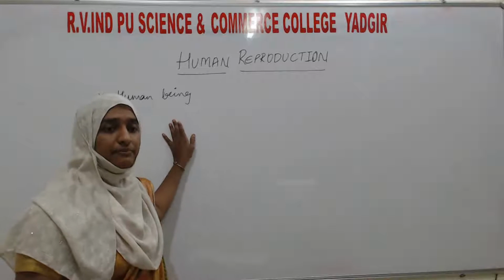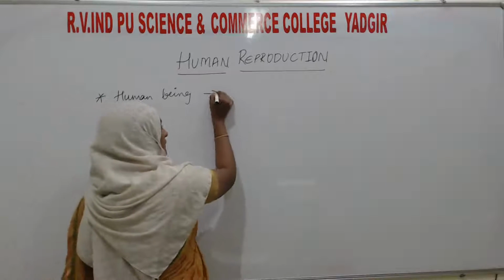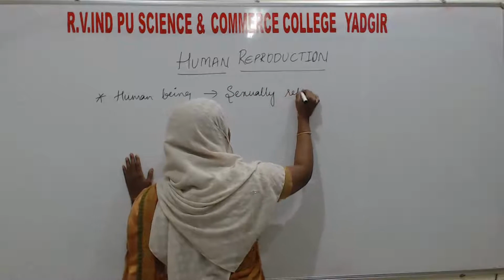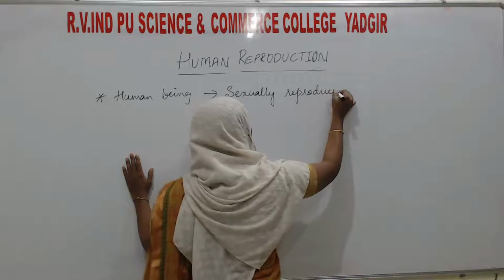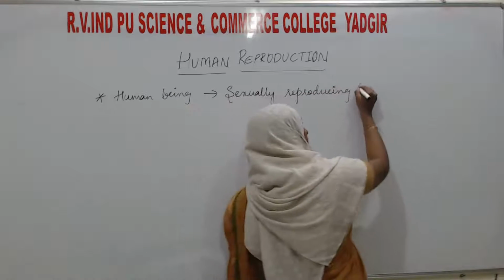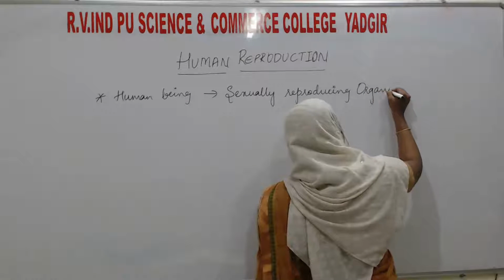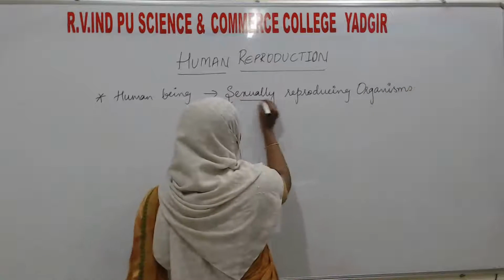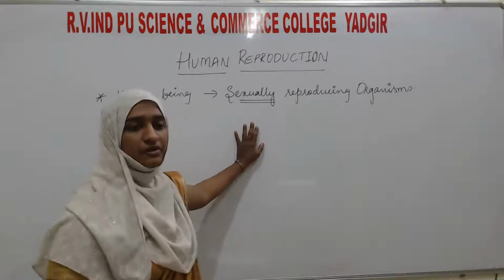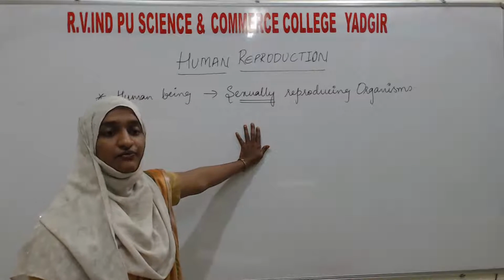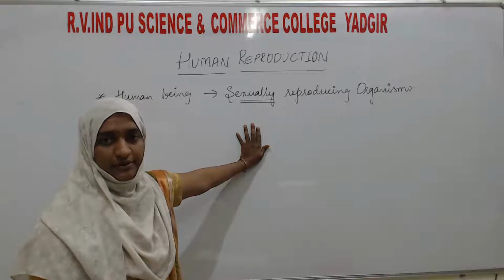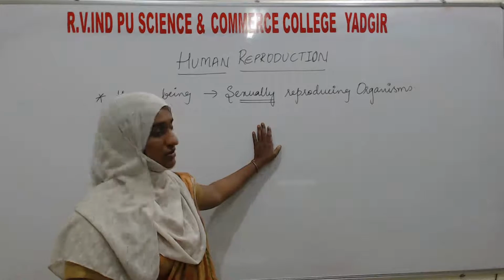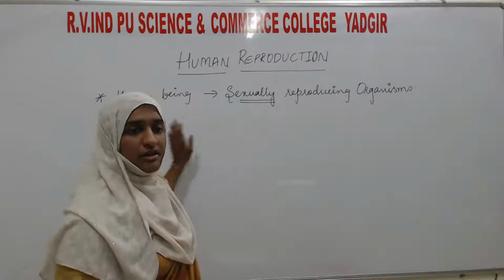But what about the human being? They are sexually reproducing organisms. They will exhibit sexual reproduction. That means there is a fusion of male and female gamete. So this is one of the characteristic features of reproduction in human beings.